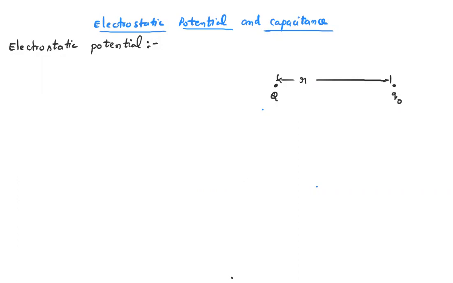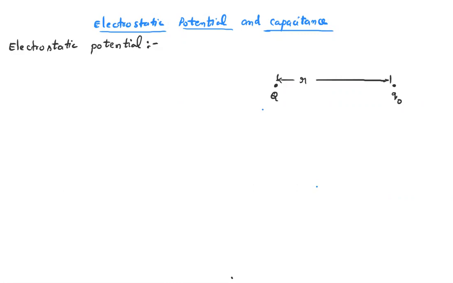But suppose the same charge is brought from infinity and placed at a point where some electric field already exists, what do we have to do? We need to do some work to place it at that point. Against what? Against the electric field which was developed. That means if you are placing it very far away from the charge, we need to do less work. If you are bringing it very close to the charge, then we need to do more work.